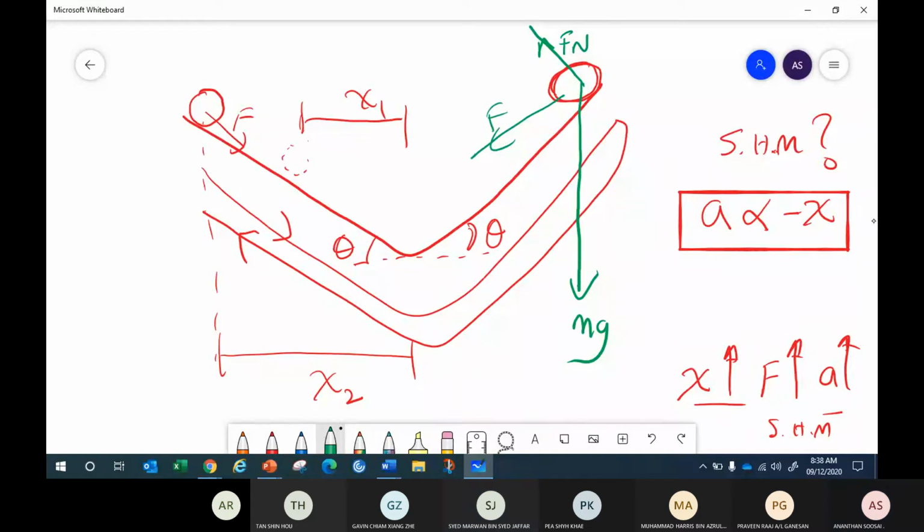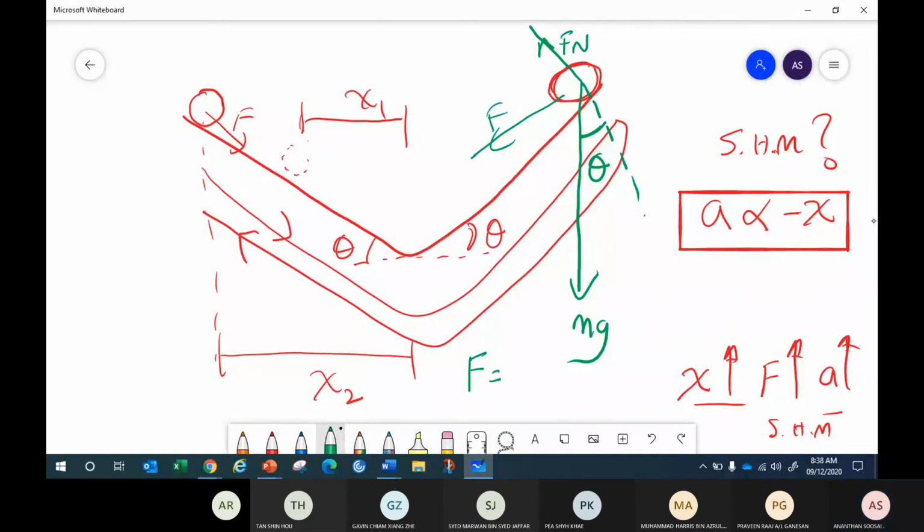Okay. And for a short distance, the angle here we know is theta. So can you tell me the restoring force equals what?